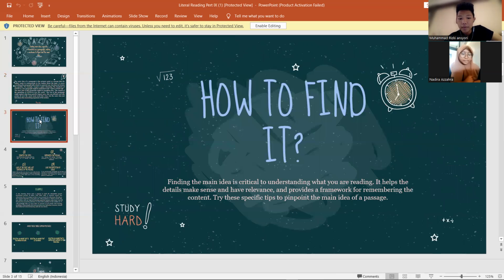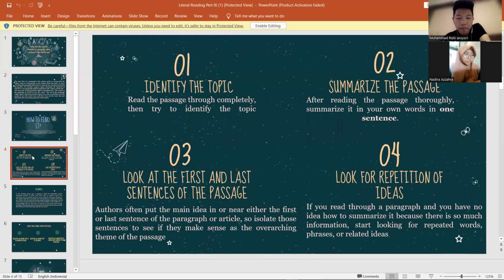And how to find it? Finding the main idea is critical to understanding what you are reading. It helps the details make sense and have relevance, and provides a framework for remembering the content. Try these steps to pinpoint the main idea of a passage.